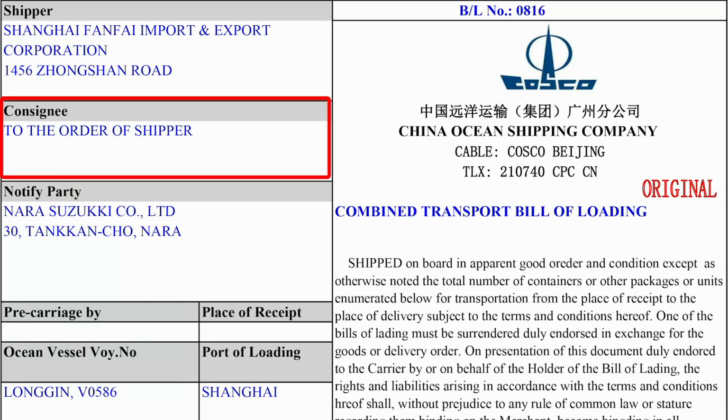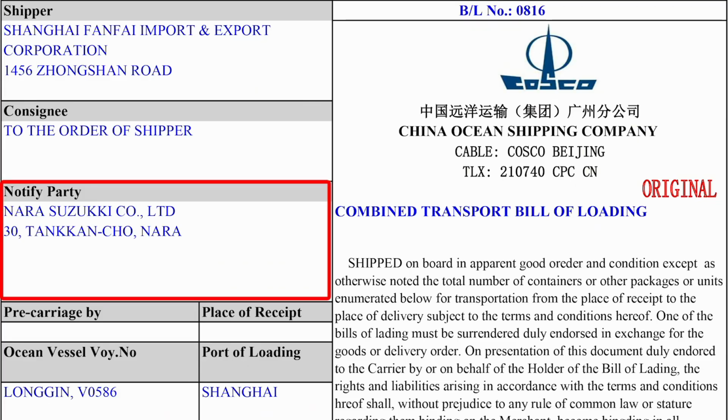Consignee is a party entitled to receive goods from the multimodal transport operator. Similar to consignee under the marine bill of lading, the consignee of MTD can also be issued in a negotiable form made out to bearer or to order, or in a non-negotiable form indicating a named consignee.